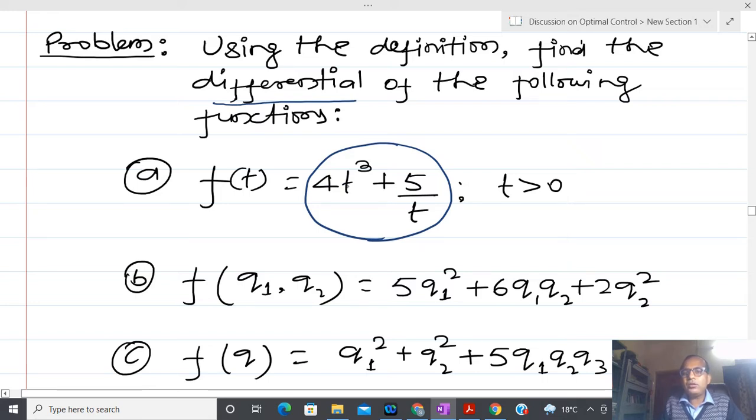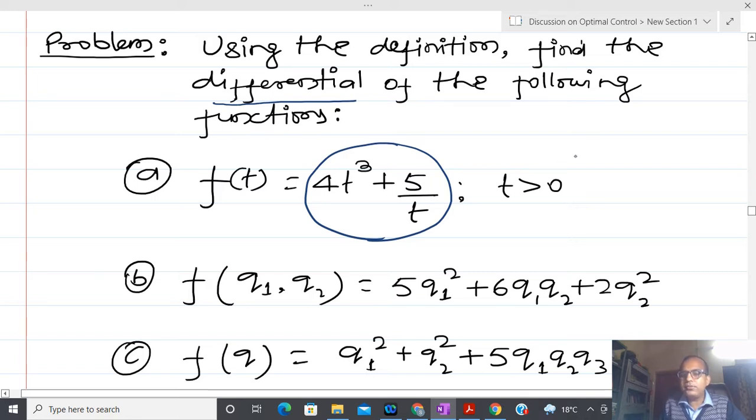Now, Subham, could you please tell me, if I don't know the rule, then how to differentiate? Suppose I don't know the rule. Here I know that the differential of 4 is 0 because it is a constant, and the differential of t cube is 3t square. I know this kind of thing, but suppose I don't know the rule and I have to find the differential. Then how to proceed? Do you have any idea? No, sir.